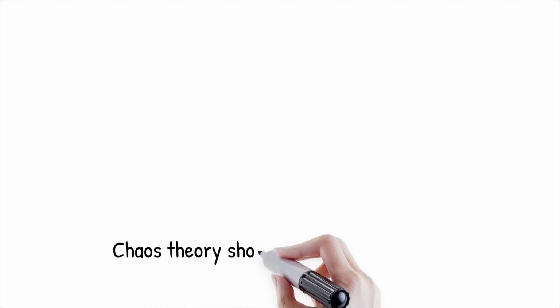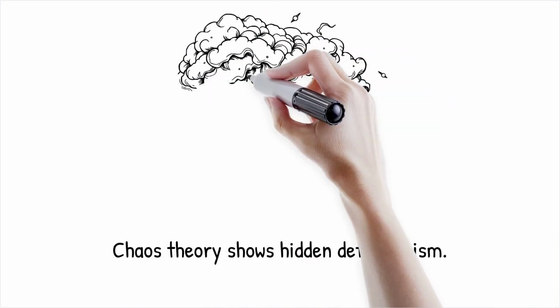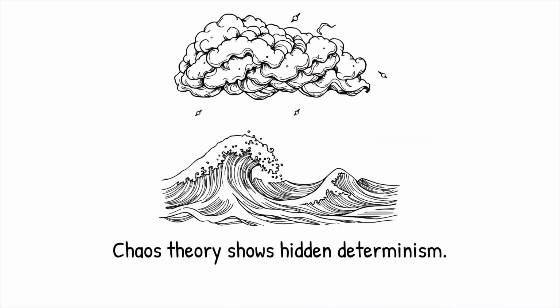The study of chaos theory has shown that systems like weather, while unpredictable, follow deterministic rules when viewed from the right perspective. It's like watching waves on the ocean. They seem random, but they are shaped by wind, tides, and underwater currents, all governed by precise physical laws.